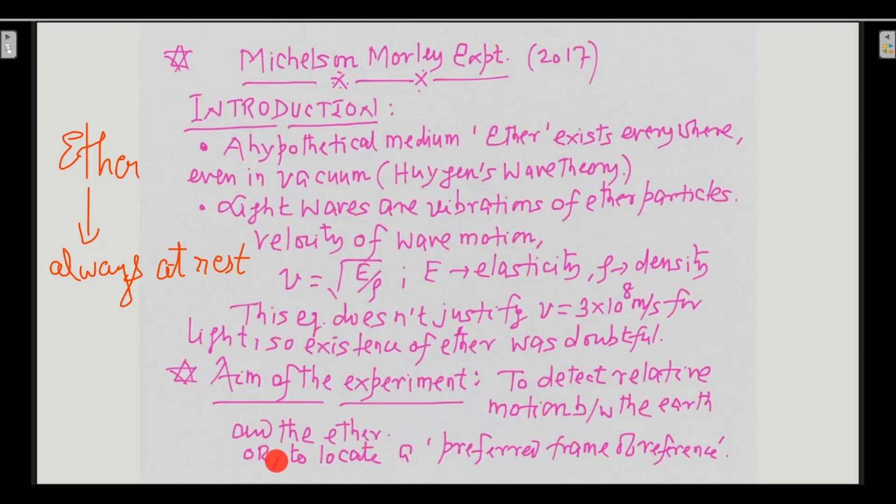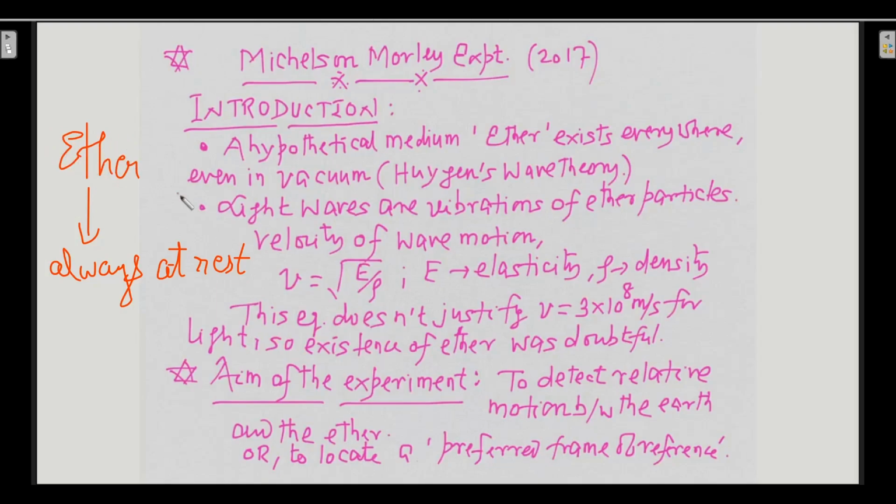Another aim, or we can also say it like this, is to locate a preferred frame of reference. During those days, ether was considered to be a preferred frame of reference, because according to Huygens wave theory, ether is always at rest. So ether will be an inertial frame, and it is called the preferred frame of reference because everything we measure with respect to ether will be the true value.